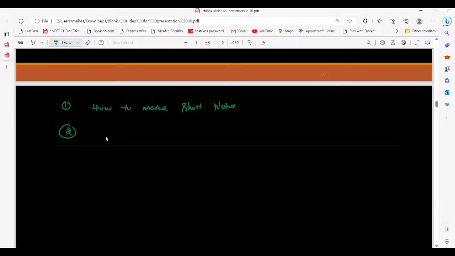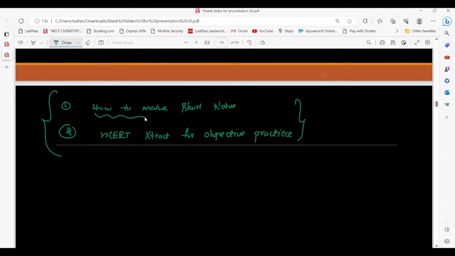And the second one is we take live classes for NCERT extract for objective practice. After completion of every lesson, we are going to take live classes on how to make short notes for revision, and the second one is NCERT extract for objective practice.